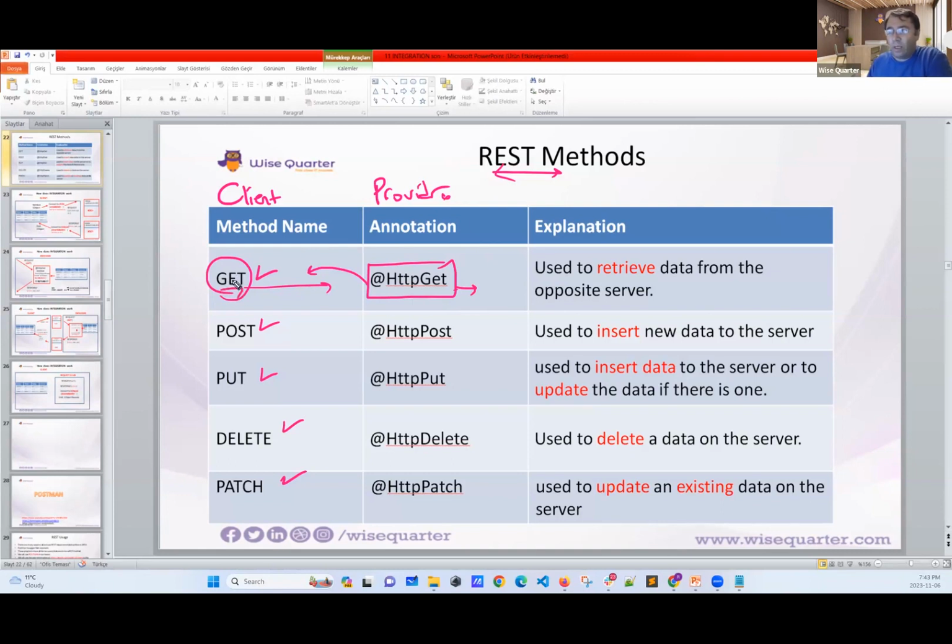Now, why do we need the GET method? If the client wants to retrieve some data from a third-party system, we need to use the GET method. And the provider should have HTTP GET. This is the first method.